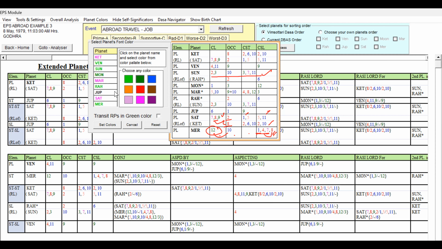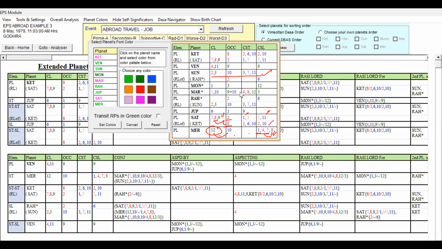I think you are able to understand. Jupiter is sixth lord occupying Lagna and ninth star lord. Yeah, this is also good. So Jupiter can be given light green. So Saturn is mixed, and Mars also is mixed, and Ketu also mixed. I think this is fine.